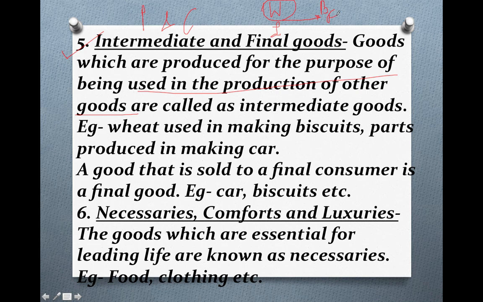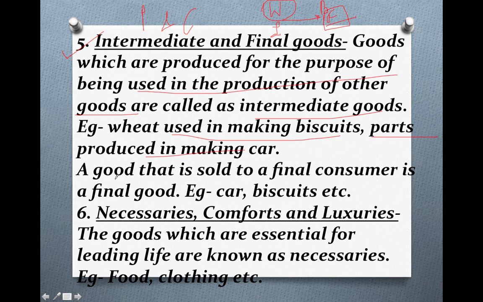So intermediate goods are those goods which are used in the process of making the final goods. I hope the meaning is very much clear to you. Goods which are used in the production of final goods can be termed as intermediate goods. For example, wheat used in making biscuits, various parts produced in making the car. Basically, in simple terms, those goods which are used in the production of final goods can be termed as intermediate goods.